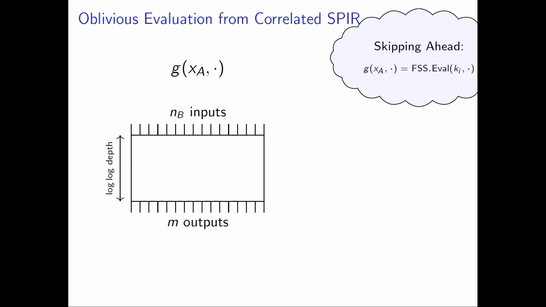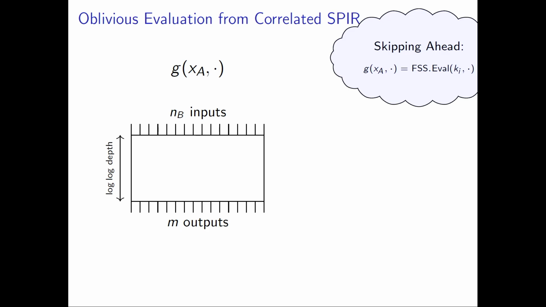So now the setting is Alice holds a secret function, and Bob holds an input. Now, under the assumption that this secret function with Alice's input hard-coded has low depth, log depth in Bob's input, can we do oblivious evaluation of this circuit?